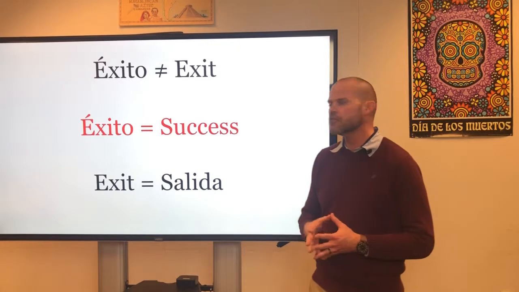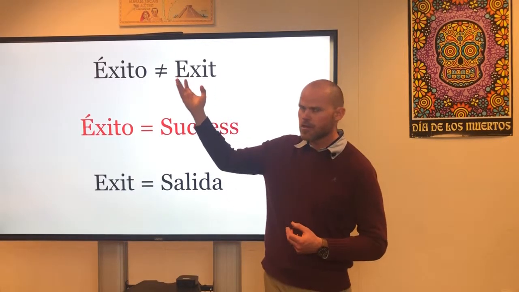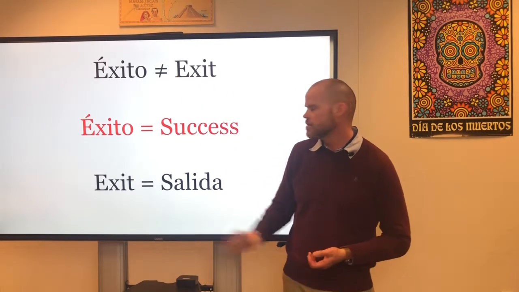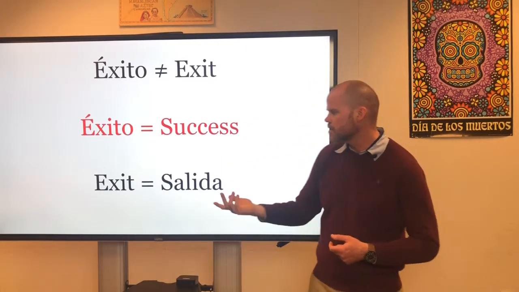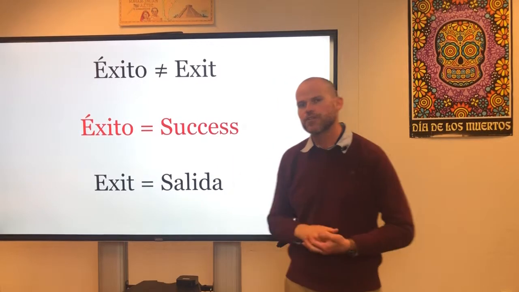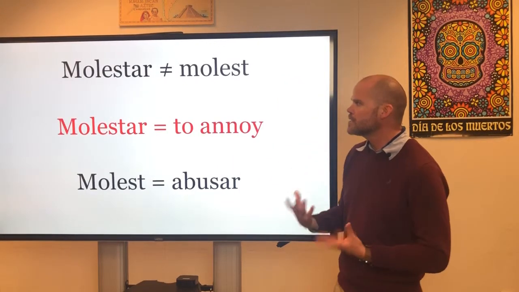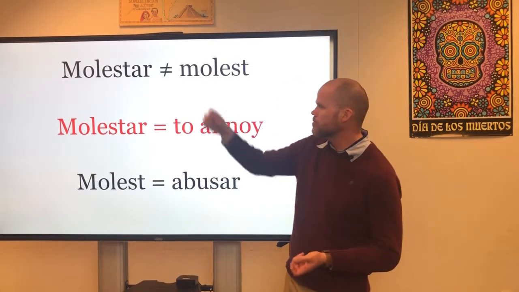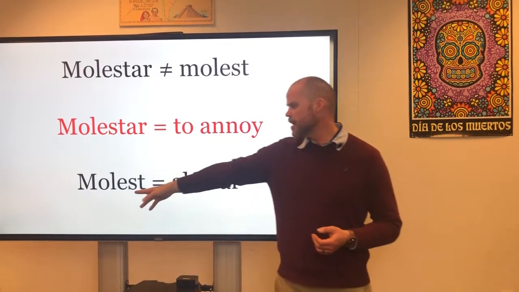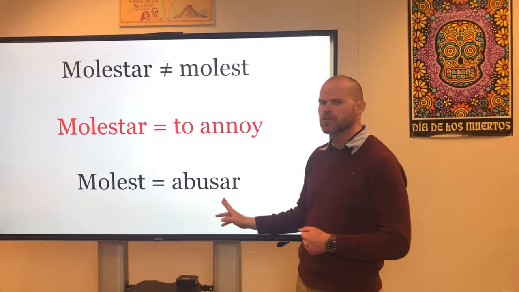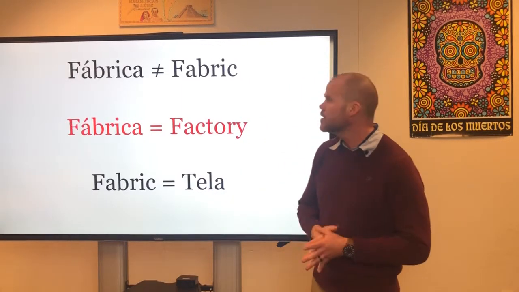Éxito. Éxito looks like exit, right? However, éxito is not exit. It's actually how we say success. Éxito, success. So exit is actually salida in Spanish. Molestar. Molestar does not mean to molest. Molestar is actually just to bother or to annoy. So how do we say that in Spanish? It's abusar. Abusar is the actual verb for molest.